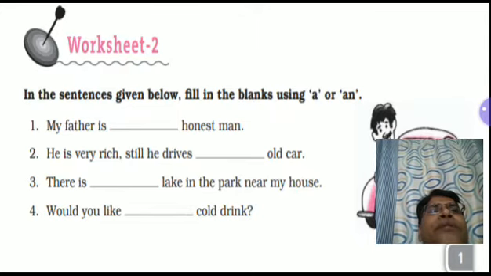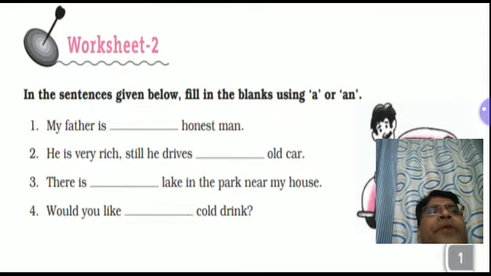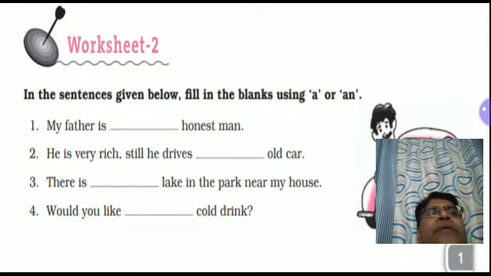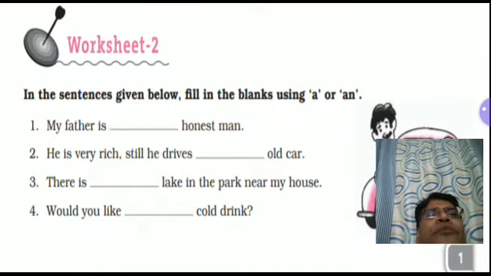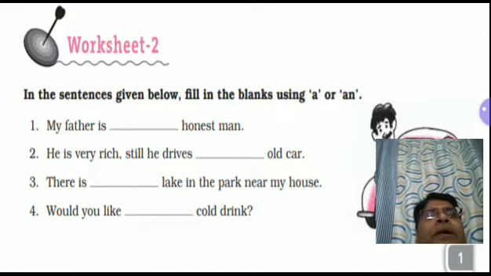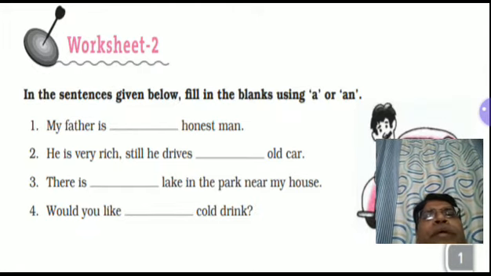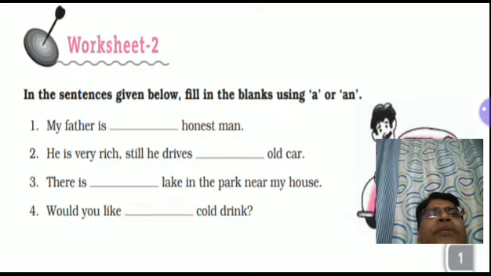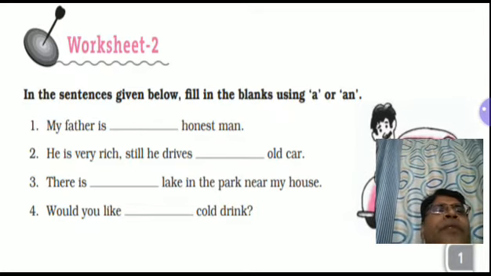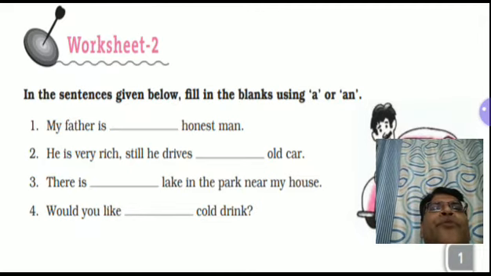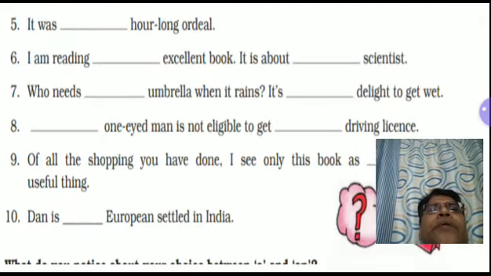Here, in honest and old, almost O sounds are there, and for this reason, an has been used at both places. While lake and cold fall under the category of consonant, so a has been used in both these blanks. Now let us move to the other part of it.